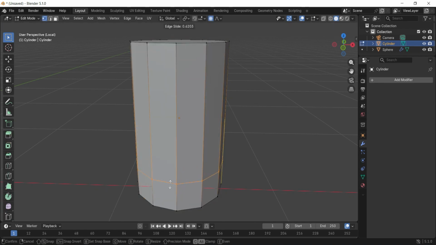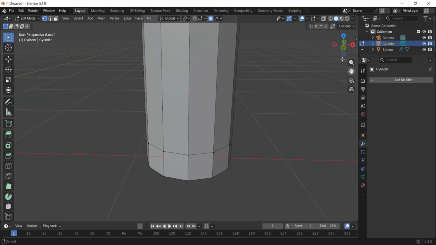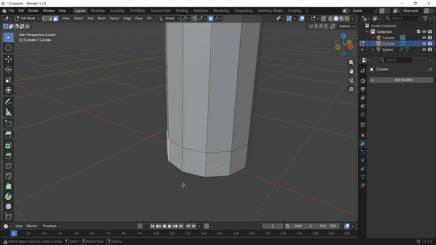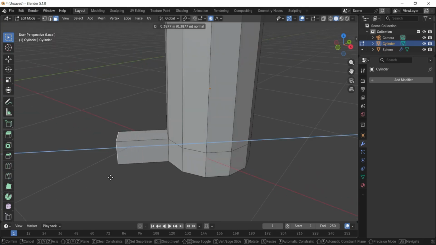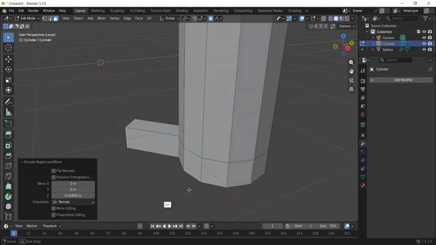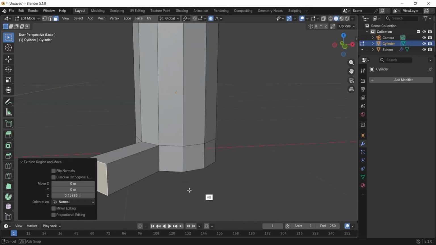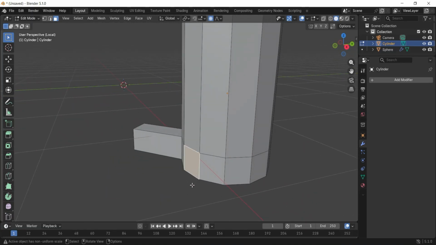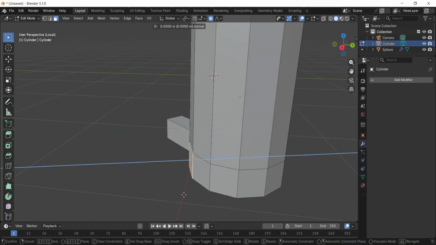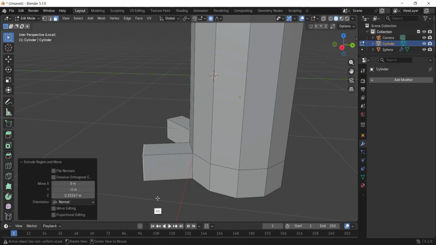In edit mode, press Ctrl+R to add a loop cut around down here. Hit number 3 for face selection and select this face. Then extrude it like this. This will be the foot. Select the second face in face select mode and extrude it. Do the same as the first one and extrude it as well.